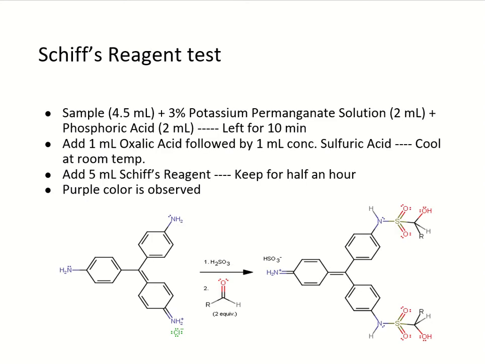Schiff's reagent test for methanol. 4.5 ml of solution is taken and 3% potassium permanganate solution 2 ml is added, followed by 2 ml phosphoric acid, and it is left for 10 minutes. Then 1 ml oxalic acid followed by 1 ml of concentrated sulfuric acid is added and the resultant is cooled at room temperature. After that, 5 ml of Schiff's reagent is added and the mixture is kept undisturbed for half an hour. Purple color is observed.